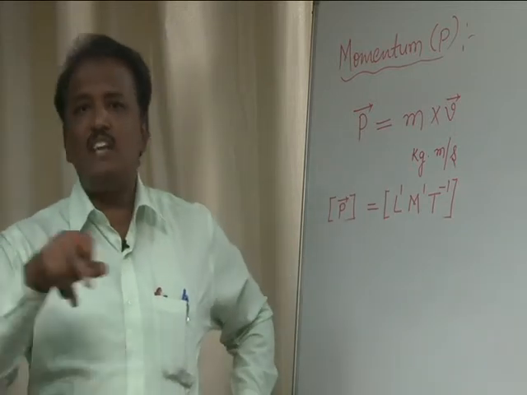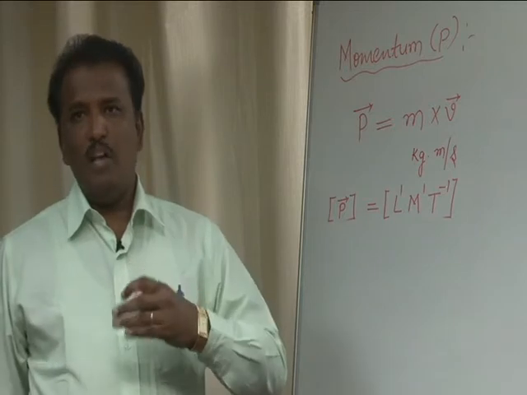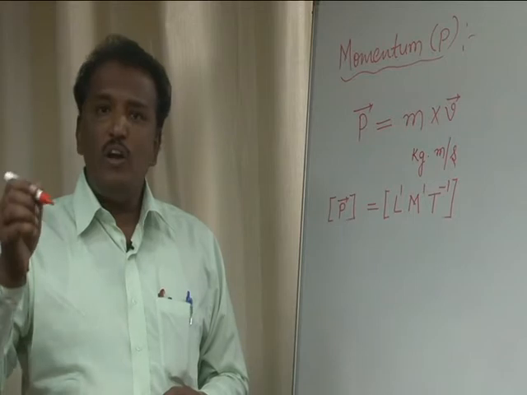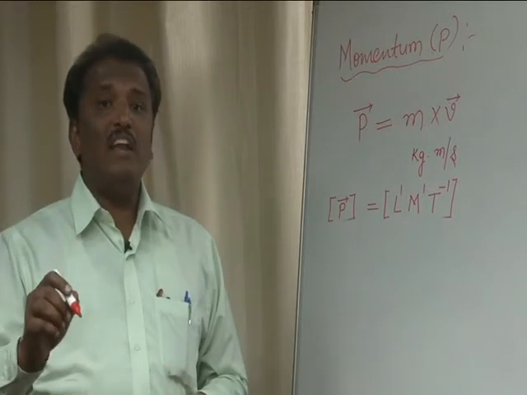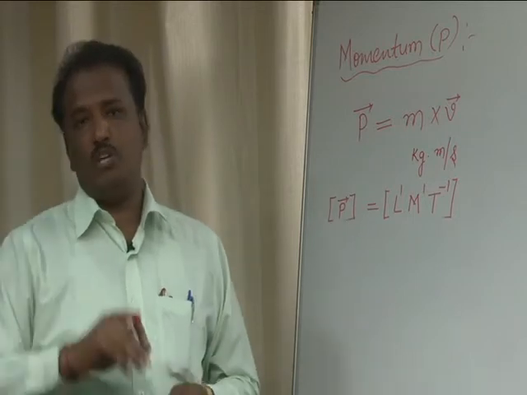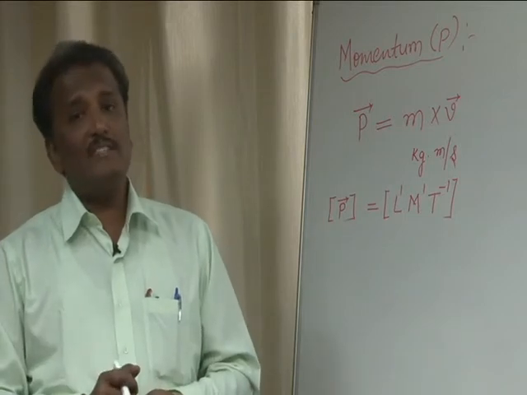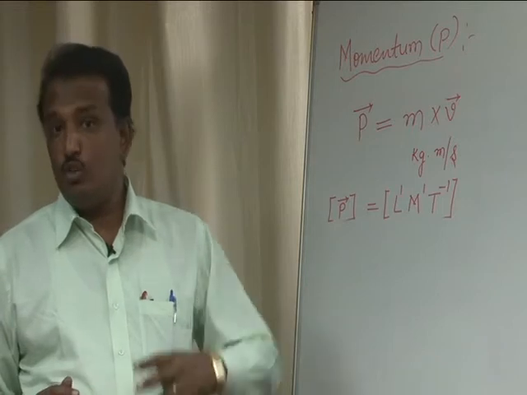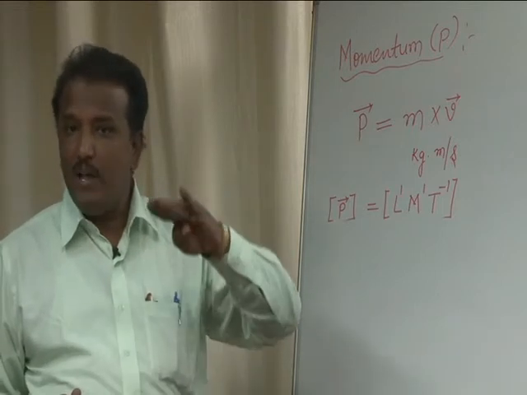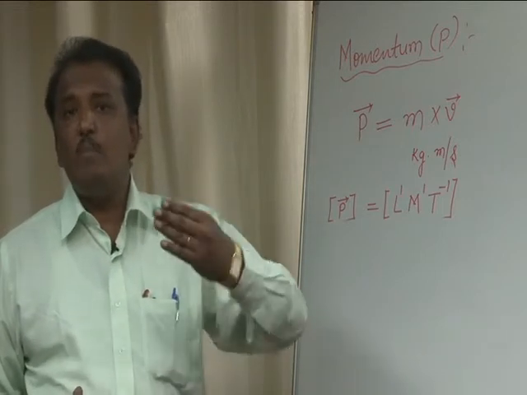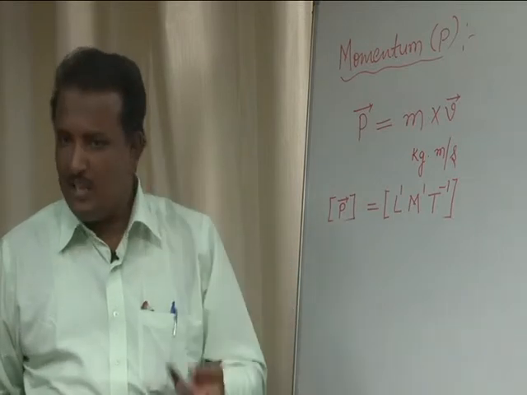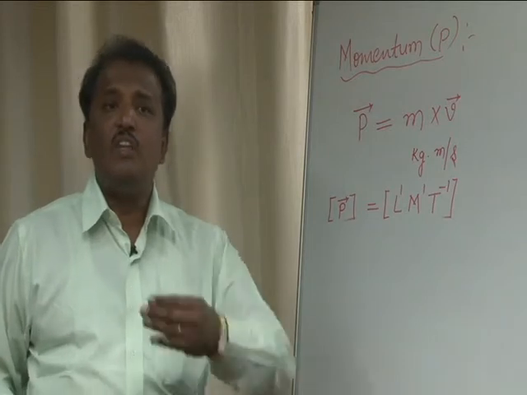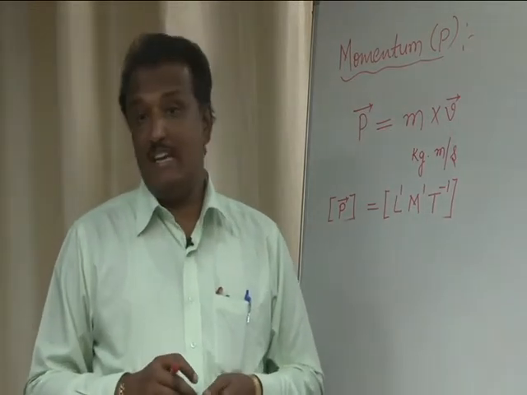In a reverse sense, you can say there is a body which is under motion. Now, on that body, we are going to apply the force in the direction opposite to its motion. Definitely, in this case, the velocity of the body decreases. So, in both the cases, we are applying the force. In the first case, because of the same direction, velocity increases. In the second case, force applied in the opposite direction, therefore, its velocity decreases.